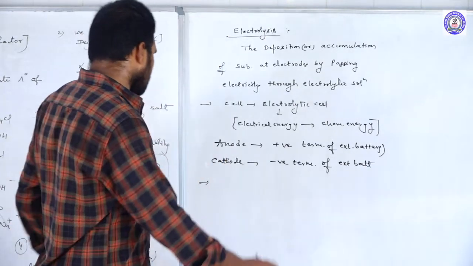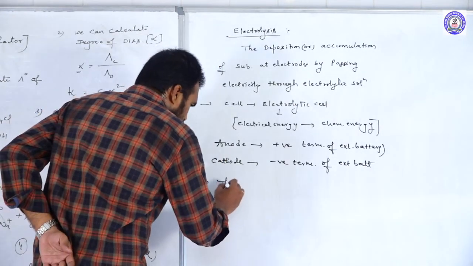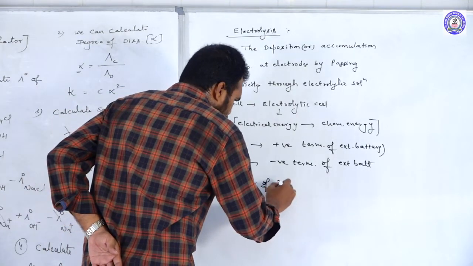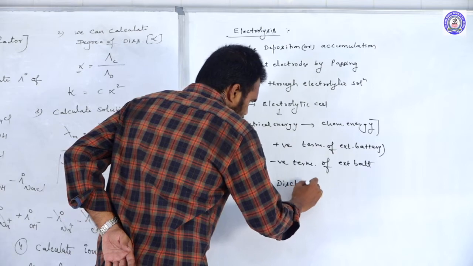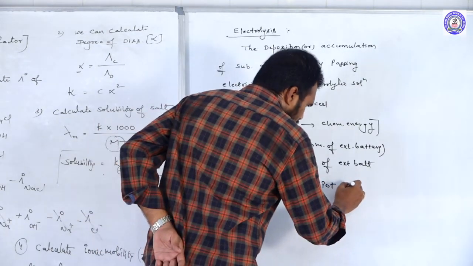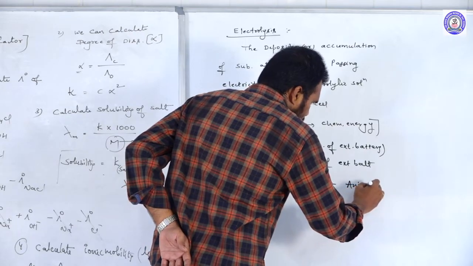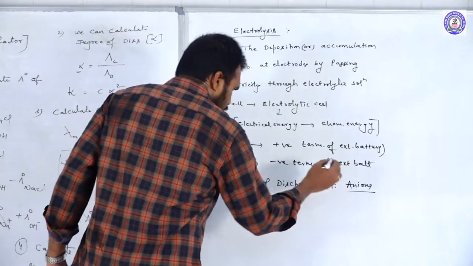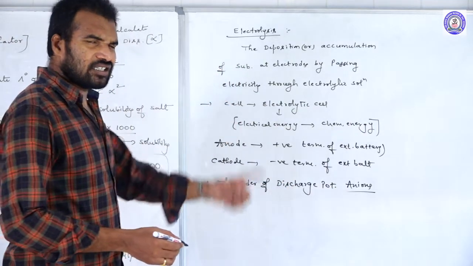So if you know the discharge potential, the order of discharge potential I am writing here. The order of discharge potential of, first I am writing anions. Okay, discharge potential of anions. So which is having the highest discharge potential?